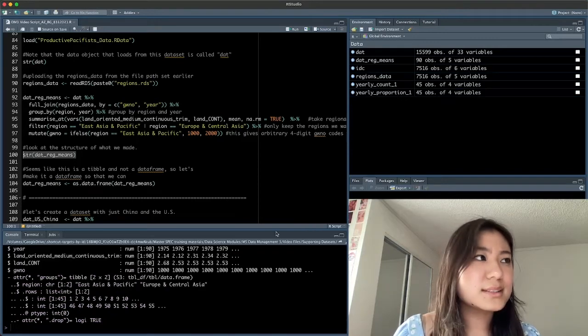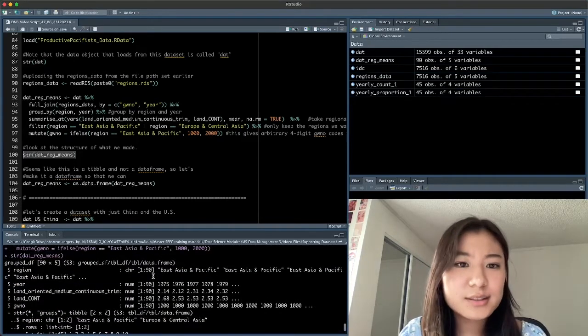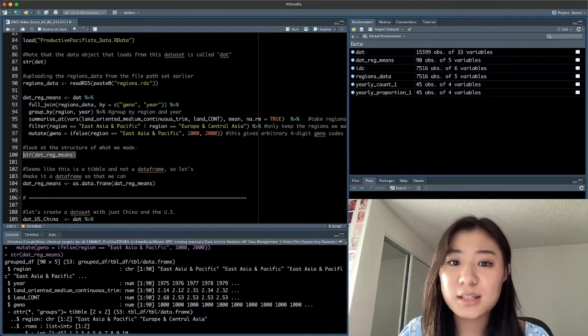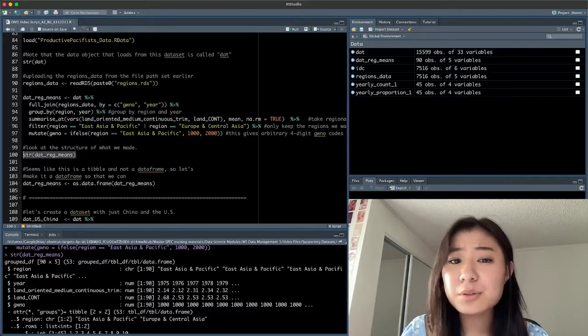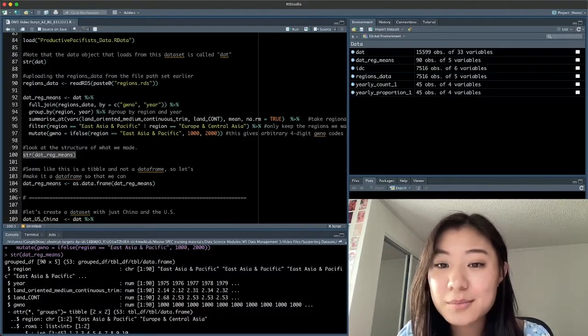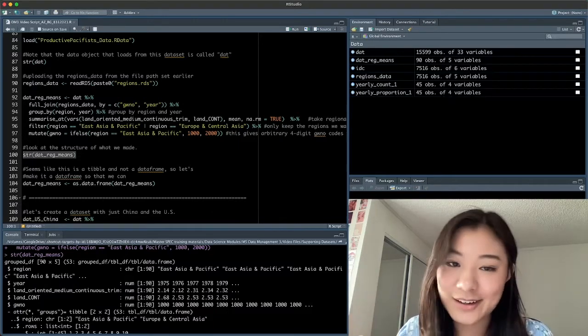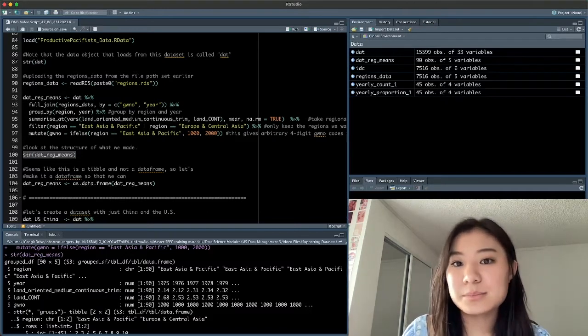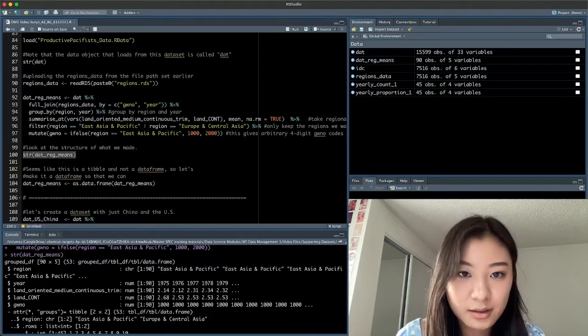And we can take a look at the structure of our data object. So when we summarize, it looks like we don't end up with a data frame anymore. We end up with a tibble, which is just a simplified table. To merge our region year tibble with our country year data frame, we're going to need to reclassify our tibble as a data frame. To go from a tibble to a data frame is really simple when it's already set up in the rectangular format.